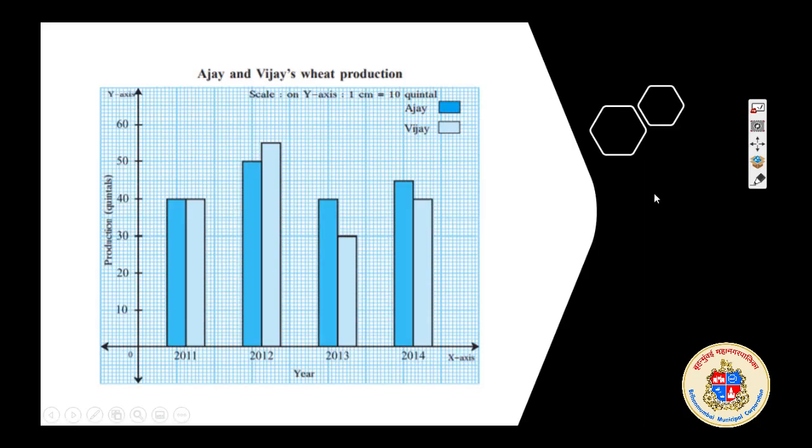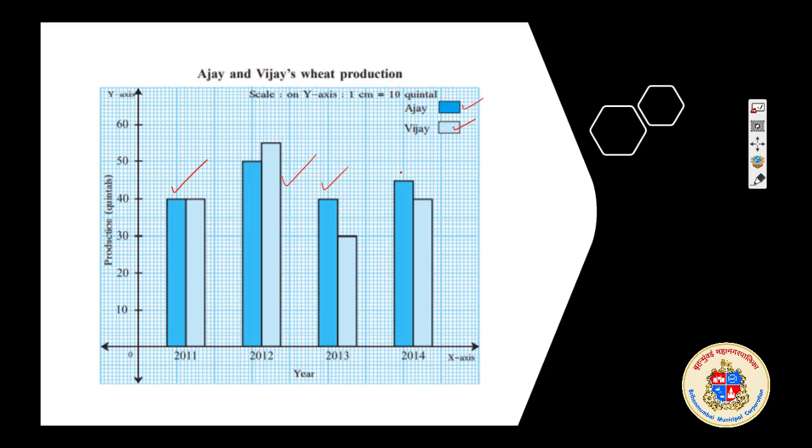Here, both Ajay and Vijay's wheat production has been put together, and something wonderful comes out of it. Ajay and Vijay had equal production in 2011, and here it is written Vijay is having a light white color and dark blue is of Ajay. Vijay had a better production in the year 2012. Ajay had a better production in 2013, but both had low wheat production.